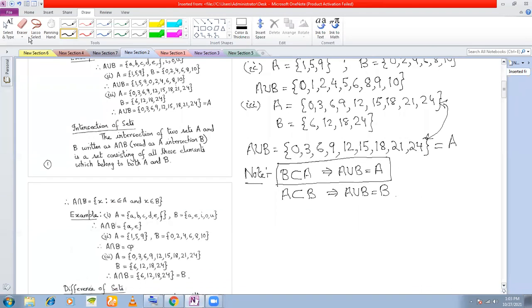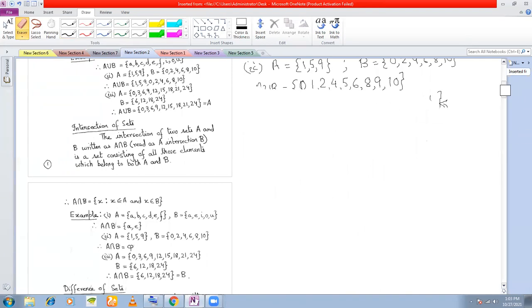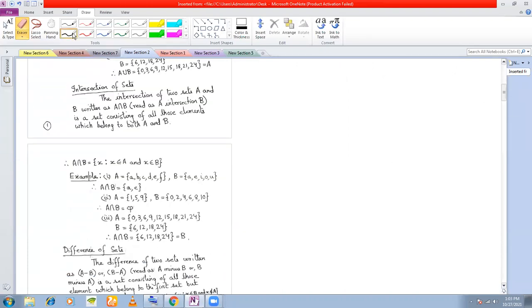So moving on to the next part, which is intersection. Intersection of sets. Given two sets A and B, the intersection of the two sets is denoted by A intersection B and is defined as X such that X belongs to A, that is X is an element of A, and, so the keyword here is and, X belongs to B. That is, you will only take the elements that are common to A and B. Okay. So for example,